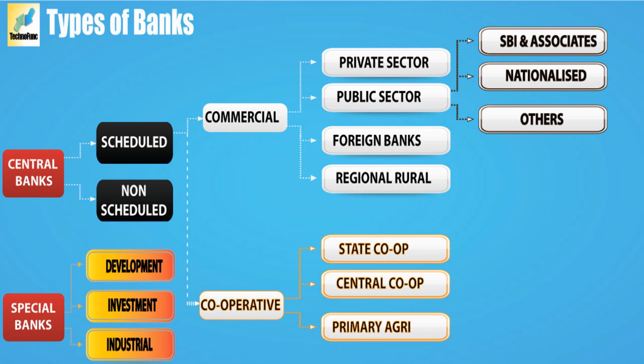And in all these cooperatives again we have different types. In a state cooperative, for example, scheduled state cooperative, non-scheduled state cooperative. When it comes to the urban, same. When it comes to district cooperative, again it is the same. So we have both scheduled and non-scheduled in the cooperative banks. So again I will come back in the upcoming sessions. I will explain each and every type of bank individually with their objectives, functions, and their main goal. So I will explain that in the next session.